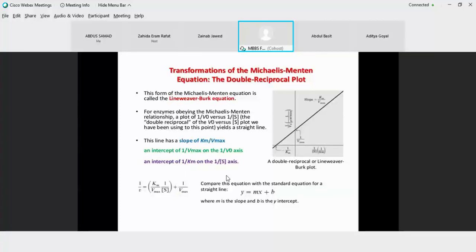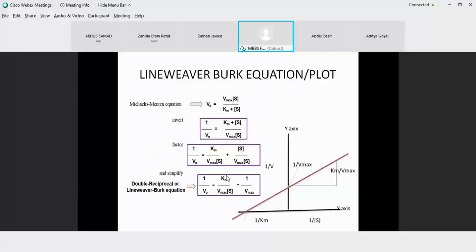The denominator becomes the numerator and the numerator becomes the denominator. So this is the equation that we need to remember: the Michaelis-Menten equation, v is equal to Vmax S divided by Km plus S, the upper one, and the lower one is the double reciprocal of this Michaelis-Menten, which is known as the Lineweaver-Burk equation. So these are the two equations. The better one is the Lineweaver-Burk equation.